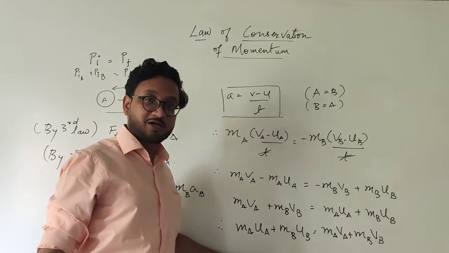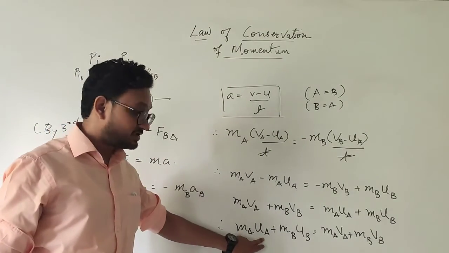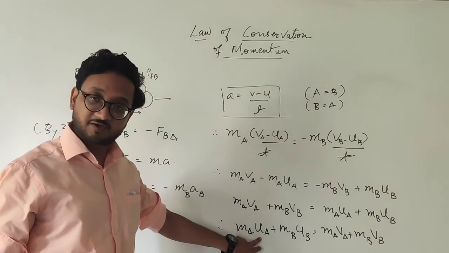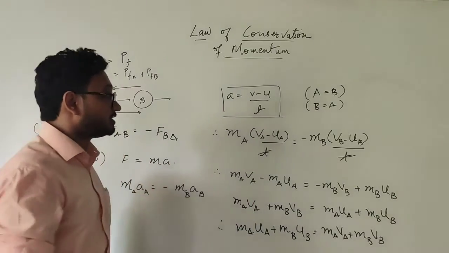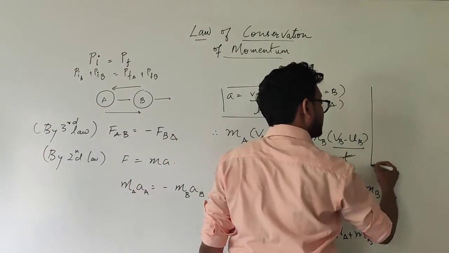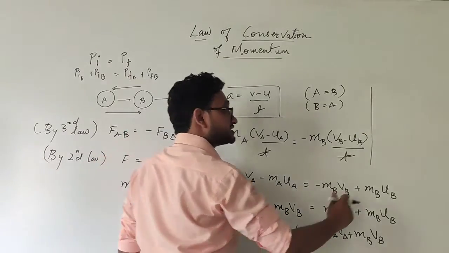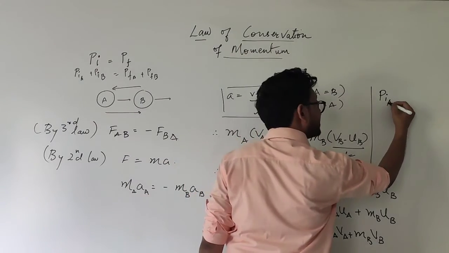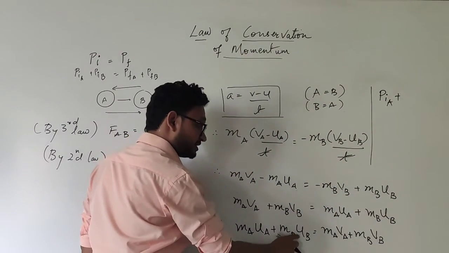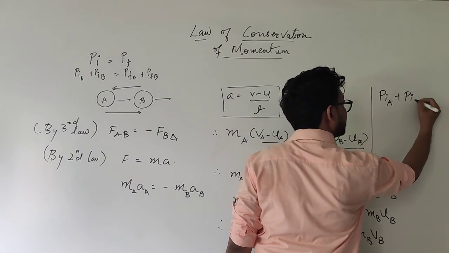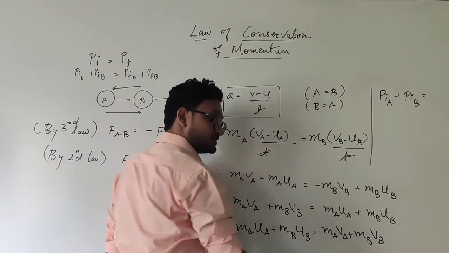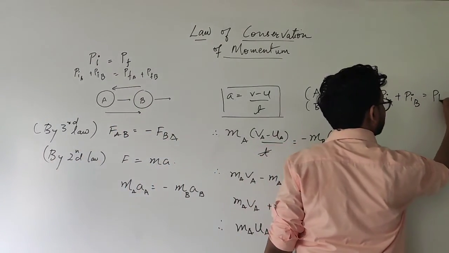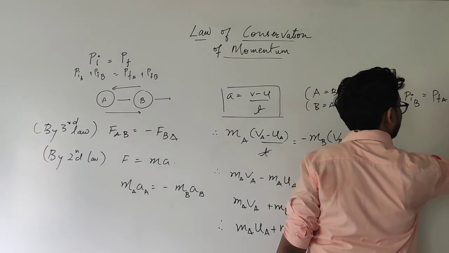Now observe this last point very carefully. Mass into velocity is momentum. Because this is u, that is initial velocity, this is initial momentum. So the next line that I am writing is: m into u, that is initial momentum, so I am writing p_i of ball A, plus initial momentum of ball B, p_i B. And over here you can see mass into velocity, but v is final velocity, so final momentum of ball A plus final momentum of ball B.